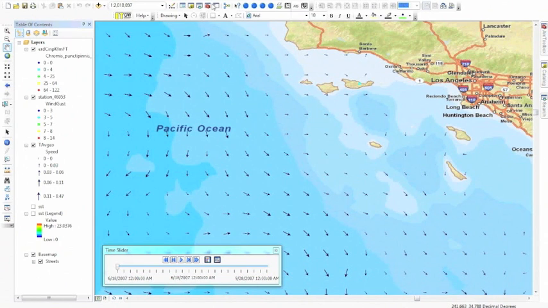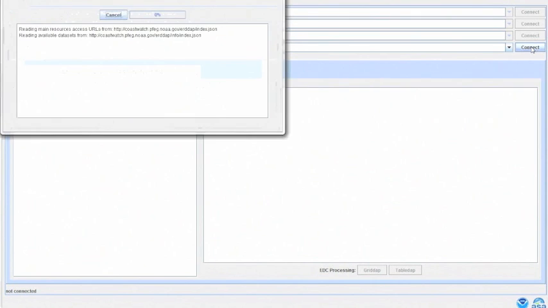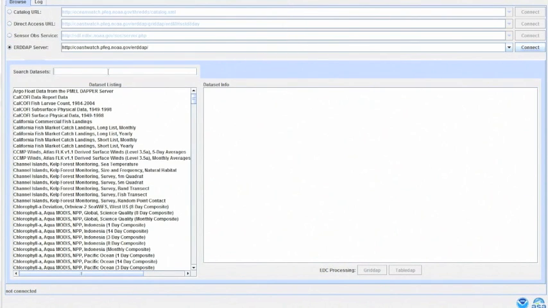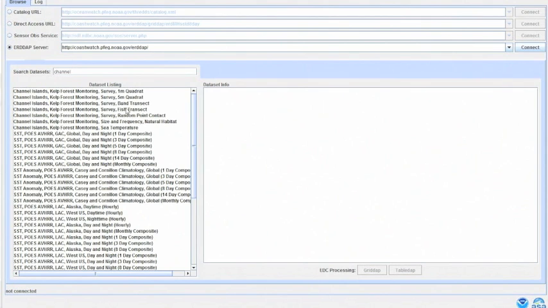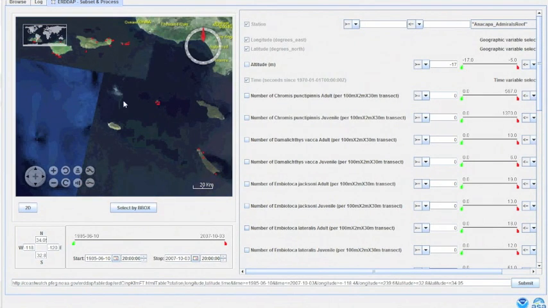Finally, we're going to connect to ERDDAP again and request some tabular data. After opening EDC and connecting to the Coastwatch ERDDAP server, we'll do a search for the word channel to narrow down the dataset listing. From the search results, we'll choose a dataset of fish transects. We know that this is tabular data because the TableDAP button is active.